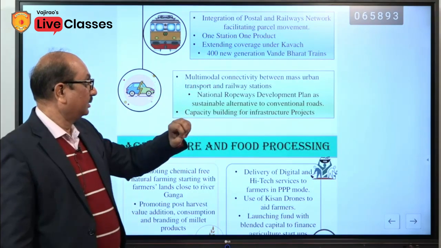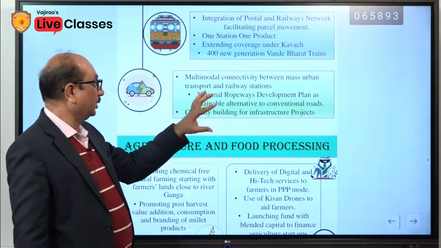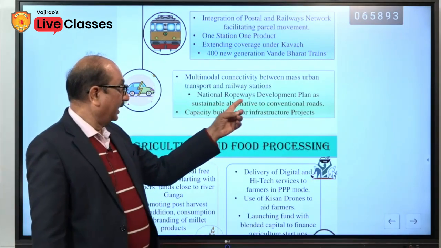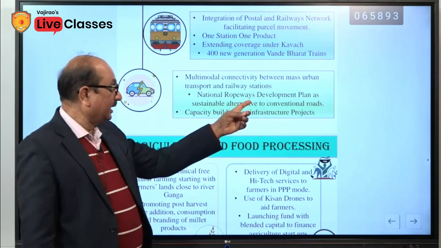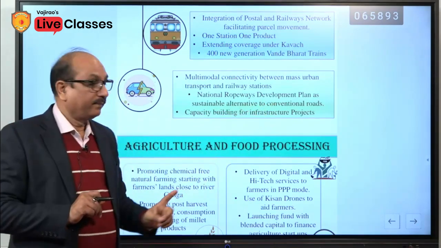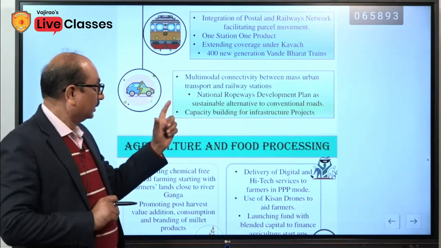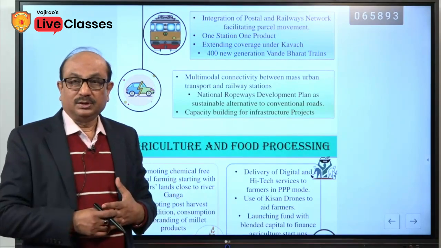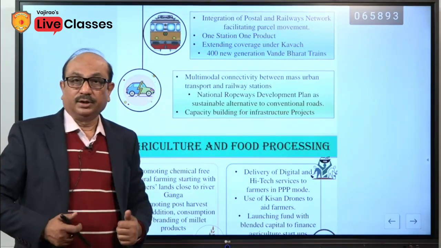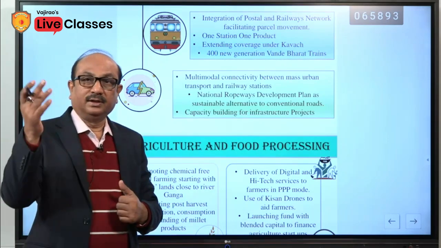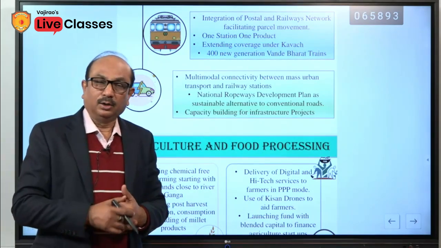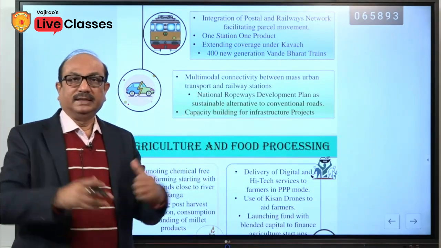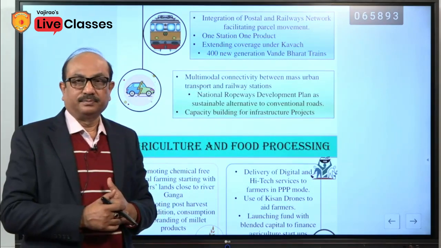Multimodal connectivity between mass urban transport and railway stations. National Ropeways Development Plan as a sustainable alternative to conventional roads. It's a new initiative. All of us are very much acquainted with ropeways. If you visit Mussoorie, you will enjoy a ropeway. At Mansa Devi in Dehradun, you can enjoy a ropeway. Wherever you need to connect two peaks in hilly areas, ropeways are very effective.